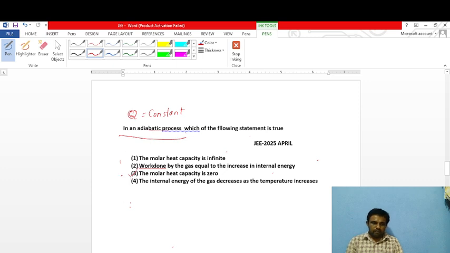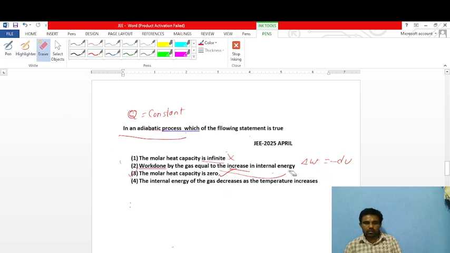Okay, so here the molar heat capacity is infinite, so this one is wrong. Next, the work done by the gas is equal to the increase in internal energy. This one is also wrong. Why? Because work done is equal to minus of dU. Minus means decrease in internal energy, but here it is given as increases. So this one is also wrong. Next, the third one: the molar heat capacity is 0. Yes, this one is correct.